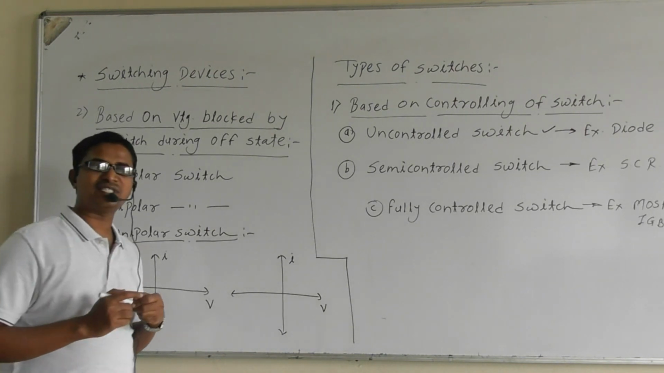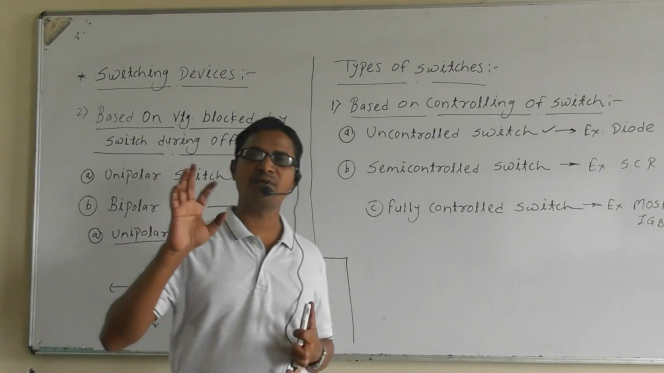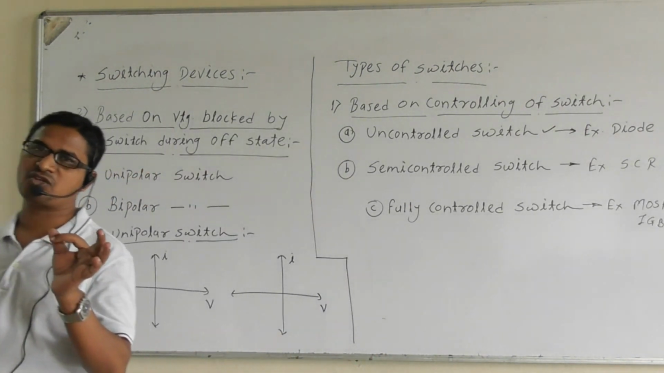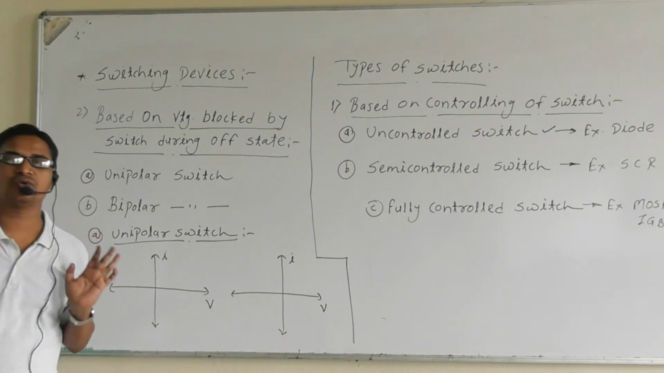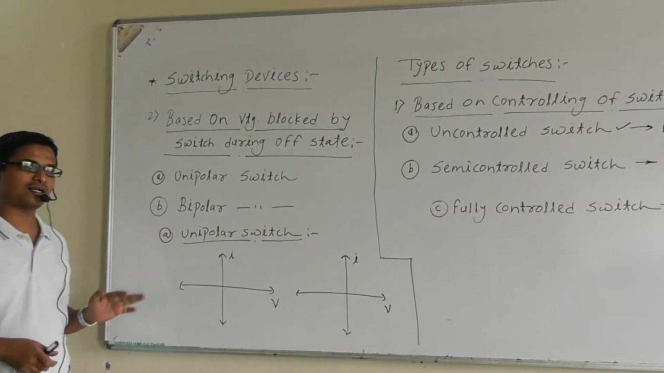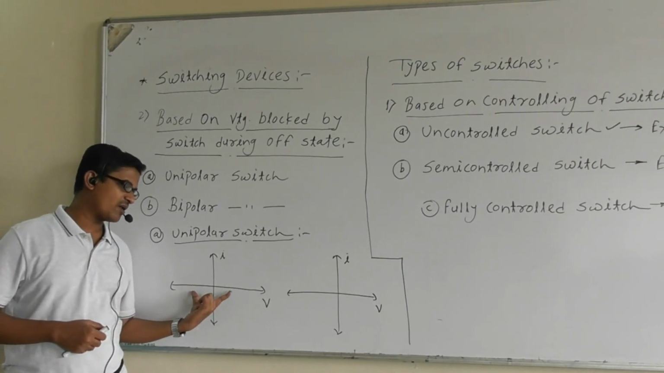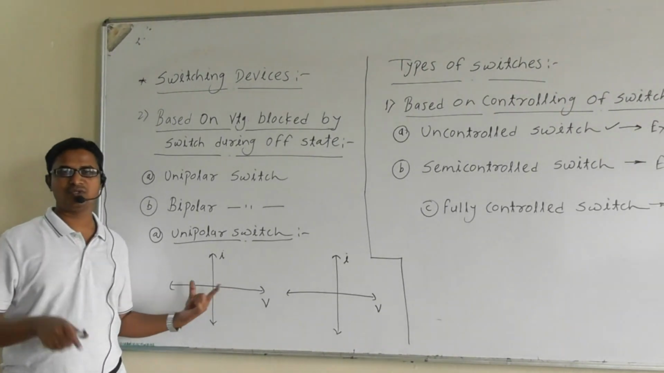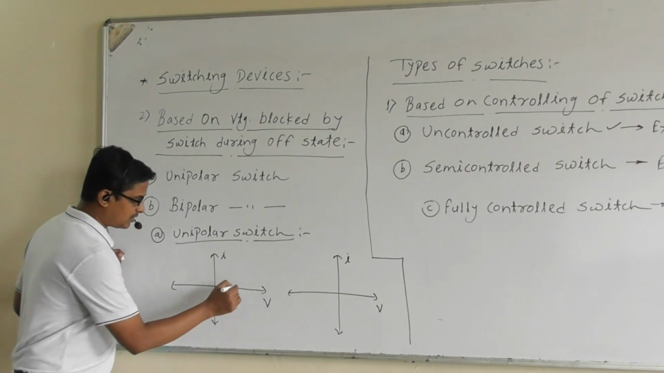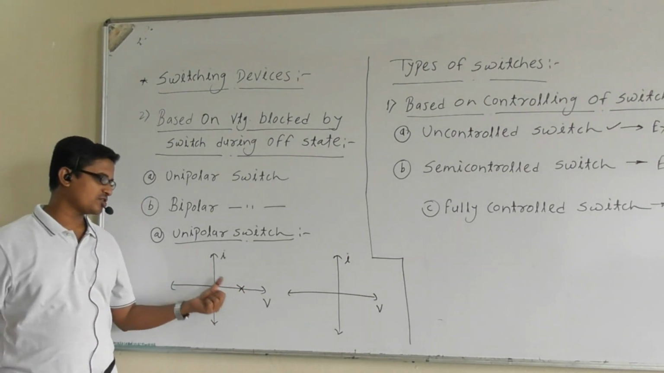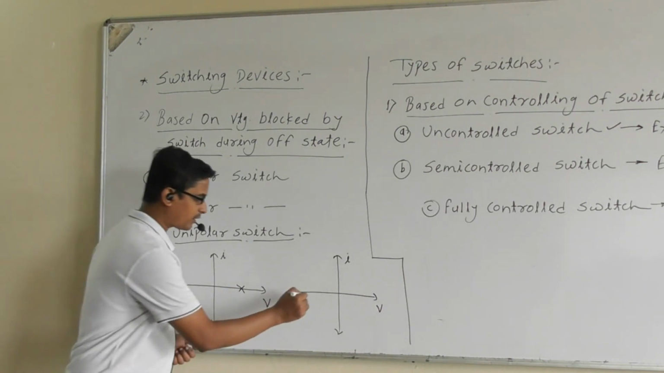So when the switch is in the off state, what is the current flowing through the switch? In the case of an ideal switch, when the switch is in the off state, the current is 0. Current 0 means the point lies on either the plus V or the minus V. So the static operating points on the VI plane for the unipolar switch are either here or here.